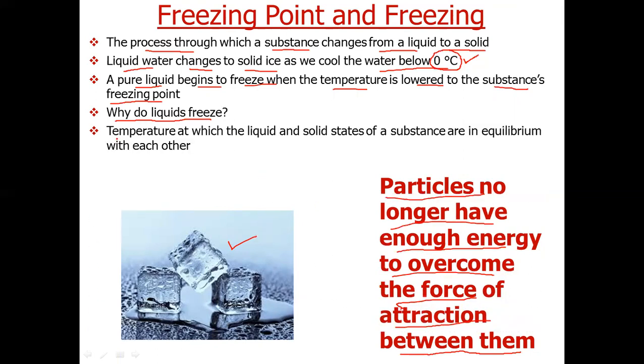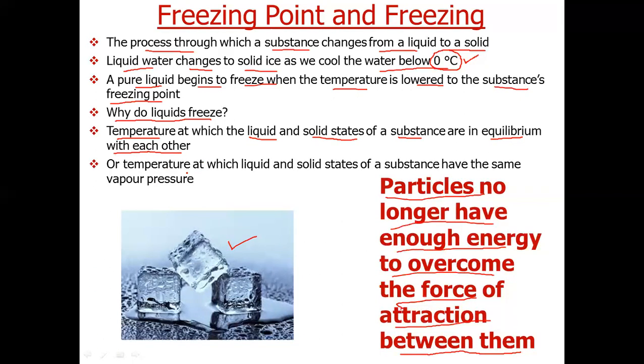Now at freezing point, the liquid and solid states of a substance are in equilibrium with each other. Both the states will occur at freezing point, or in other words, it is the temperature at which liquid and solid states of a substance have the same vapor pressure.